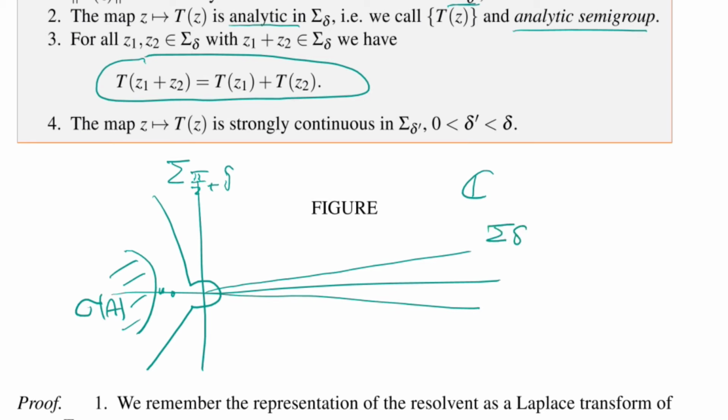And then we show that this is uniformly bounded in an even smaller sector. Let's change the color, so then I have an even smaller sector, which is a bit difficult to plot. Okay, so sigma delta prime less than delta. So in this sector, we then have a uniform estimate. And in the green small sector, we have that T(z) is well defined.